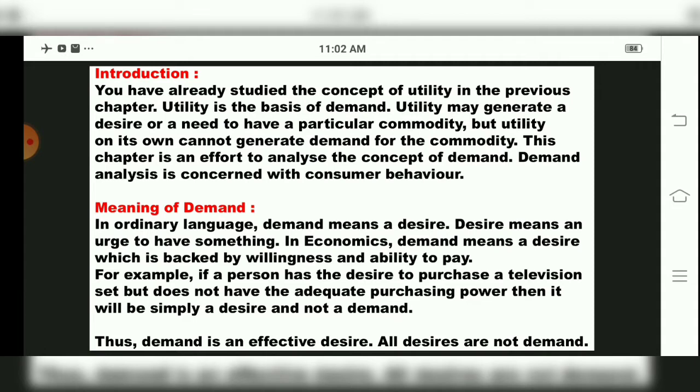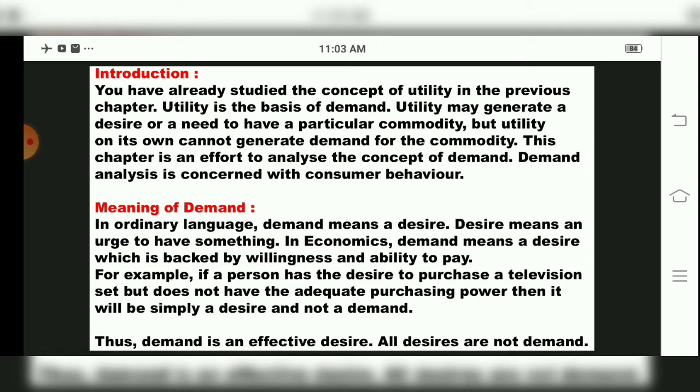Now see, for example, here in the textbook it is given that a desire is to purchase a TV set, but a person who wants a TV set does not have the adequate purchasing power, then it will be simply a desire and not a demand, children. See, desire is different, demand is different. Now what we know is that demand is to have that particular commodity. Then they have told that in economics, demand means desire plus ability plus willingness to pay.